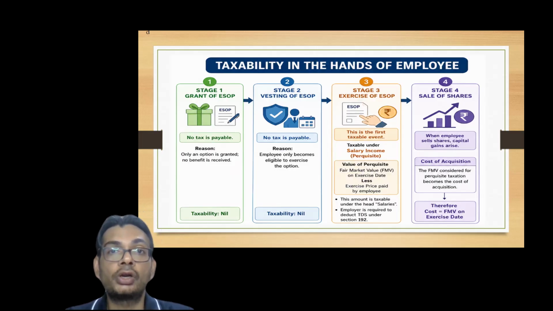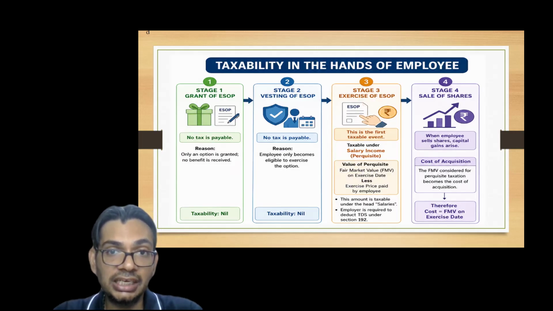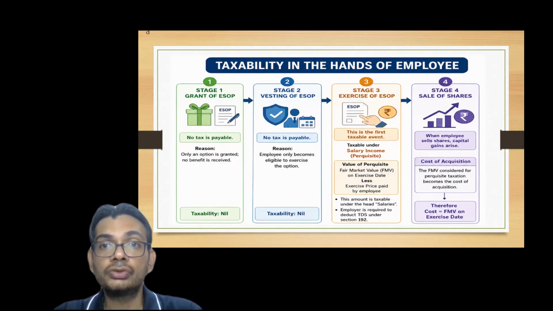Stage three is an important stage. Stage three means exercising the ESOP. That means the employee has finally purchased the shares of the company which have been issued to him. This is the first taxable event, and under this stage, tax is paid as per the normal slab rates of the employee, because the difference is added to the salary of the employee as a perk. I'll try to explain this concept further with the help of a numerical example that will give you better clarity. Now let's move on to stage four.